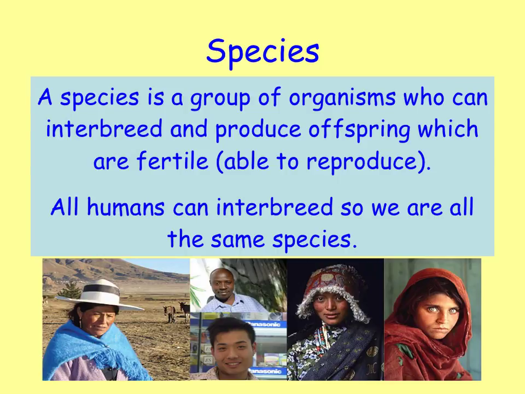Now, all humans can interbreed, so we're all the same species, whether you come from China, Africa, Scotland, England, America, whatever human that you are interbreeding with, then you can produce children that are able themselves to have their own children. So we are said to all be the one species.